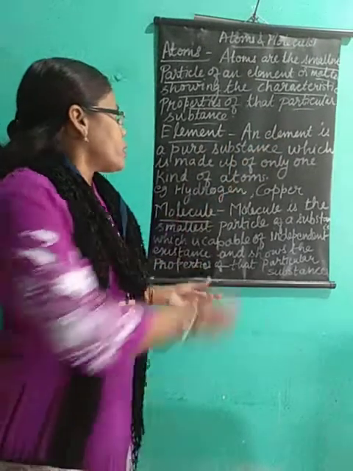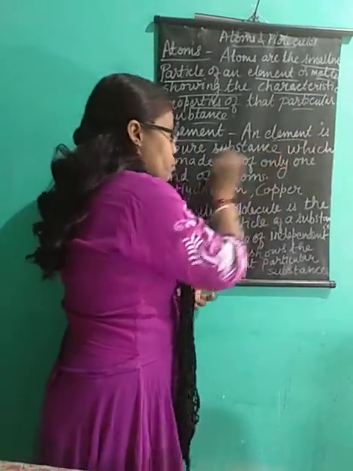Now, what is an element? An element is a pure substance. You had studied pure and impure substances in the previous class.